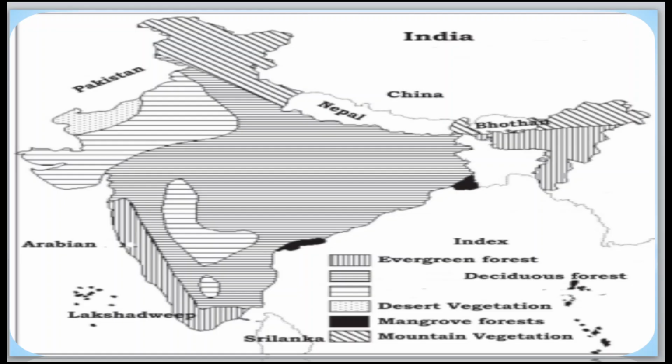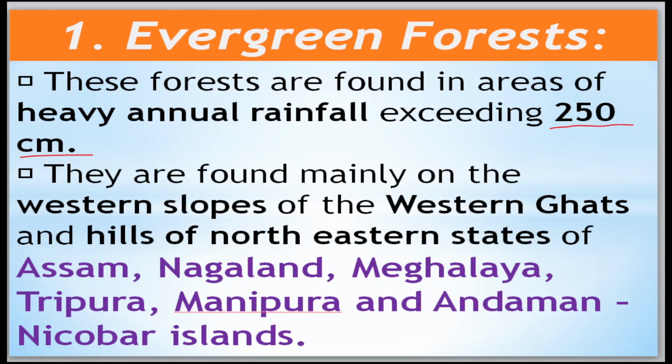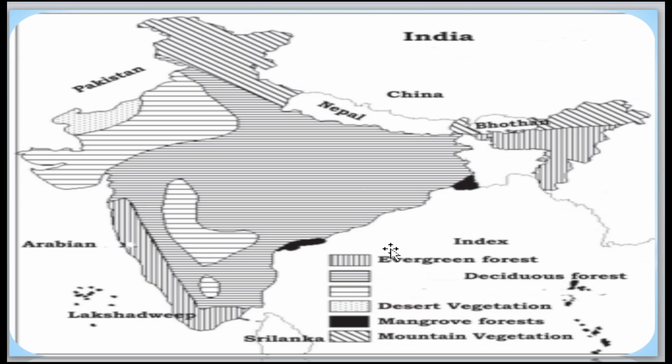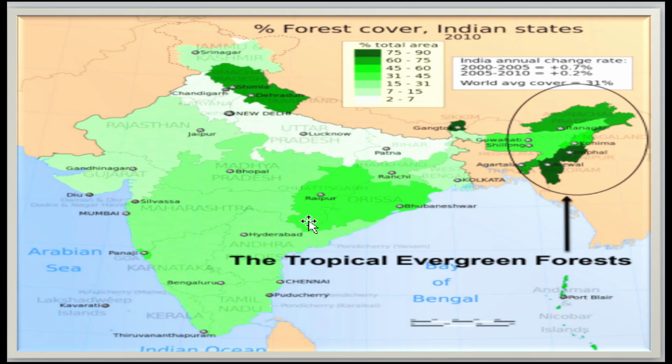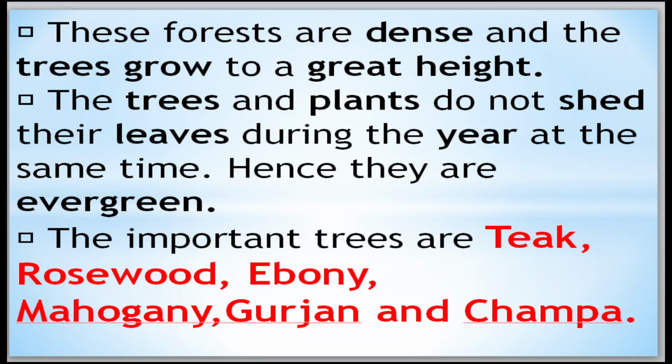Which are those? Assam, Nagaland, Meghalaya, Tripura, Manipur, and the Andaman and Nicobar Islands will be here. These areas are fully covered. I hope you understand.